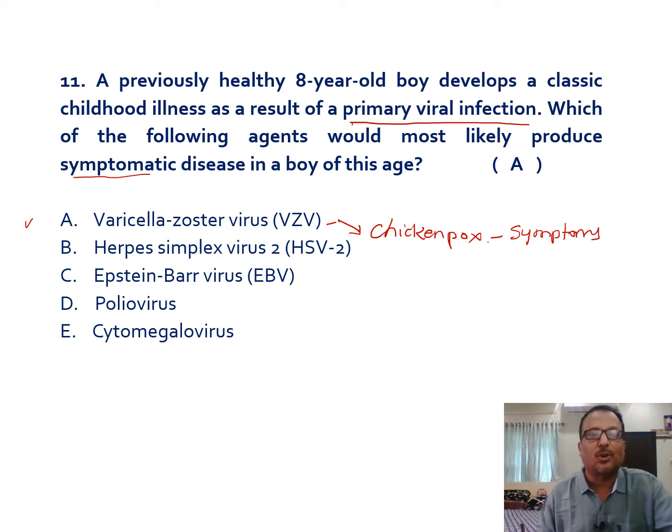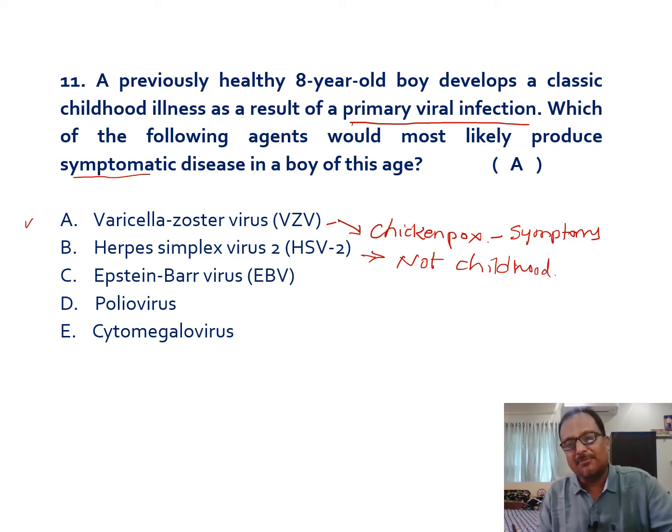And why are the other options B, C, D not correct? See, herpes simplex virus 2 is not seen in childhood. It is never seen in childhood. It's not a childhood disease at all. Primary infection may result in recurrences, especially in elderly people, or from adolescence onwards.